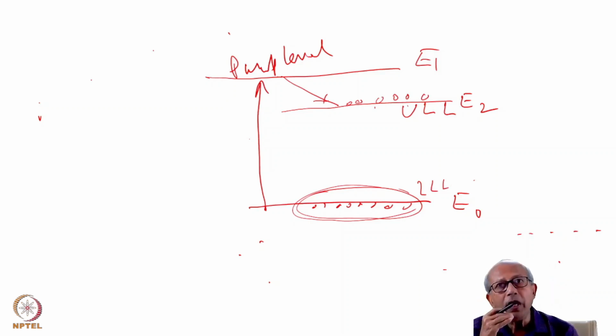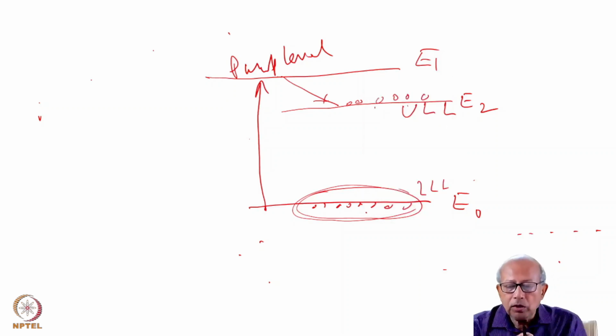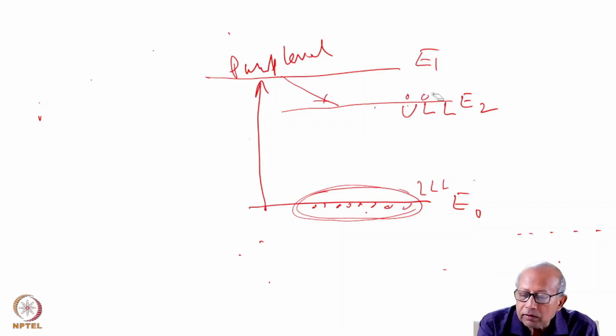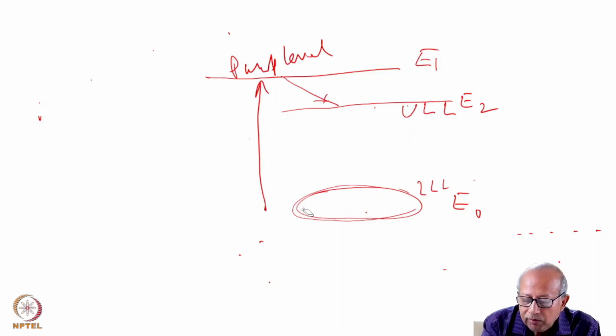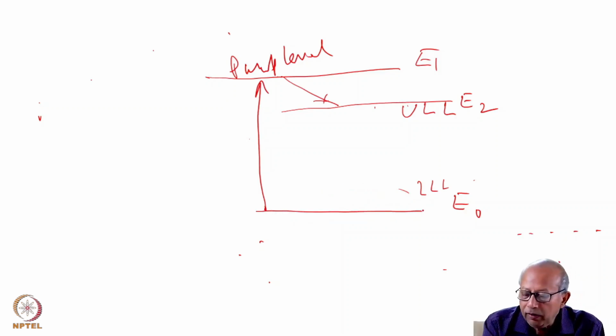Now, it would be a Herculean task to transfer this population to the upper laser level. To appreciate this point, let us consider a very simple case. That is our lower level, which is also the source level.